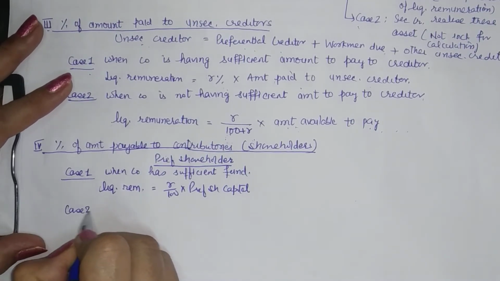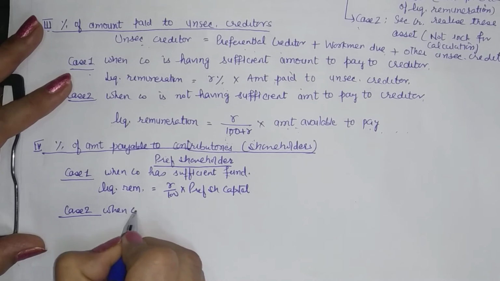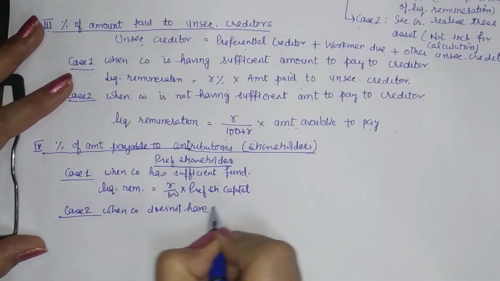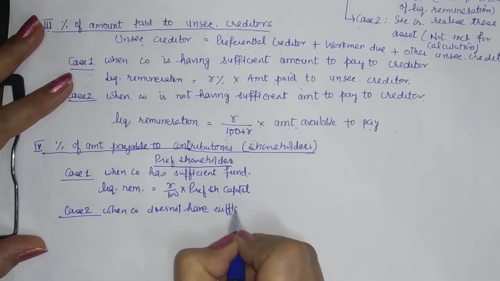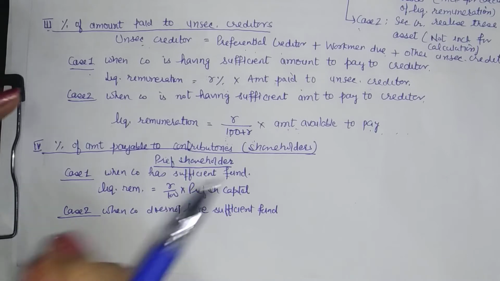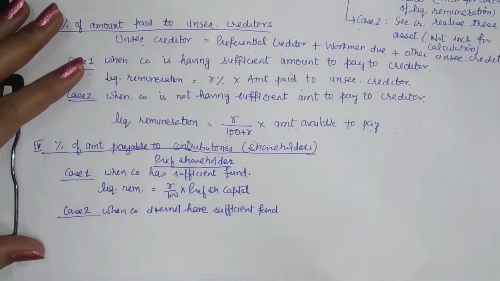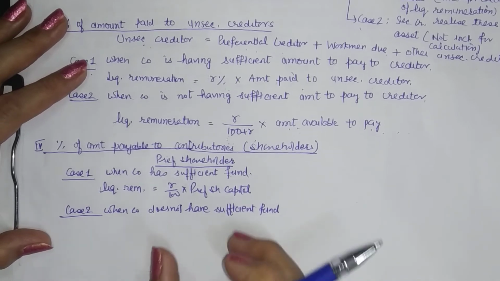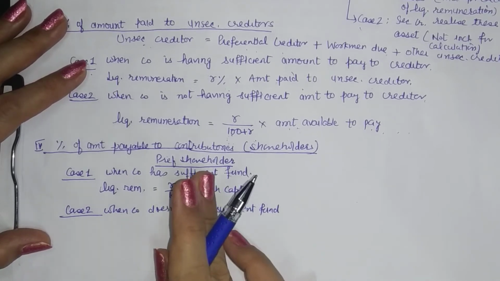Second case is when the company doesn't have sufficient funds. So when the company doesn't have sufficient funds, it means that out of the available funds, it will have to pay remuneration as well as the balance being paid to the preference shareholders. So the funds that you have, the cash that you have at this point, includes two components.